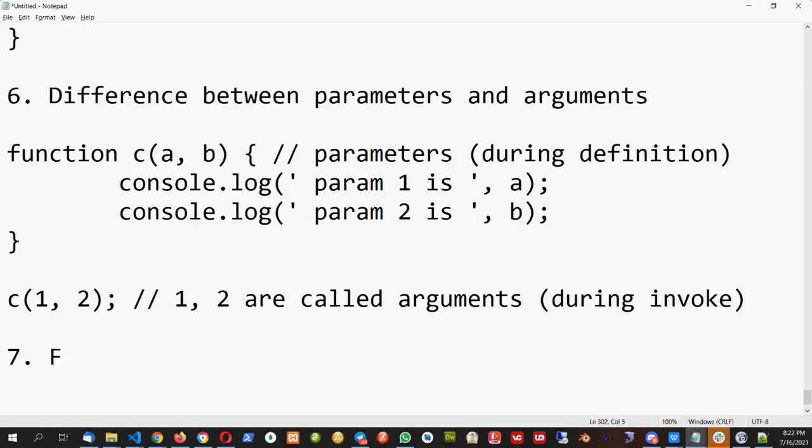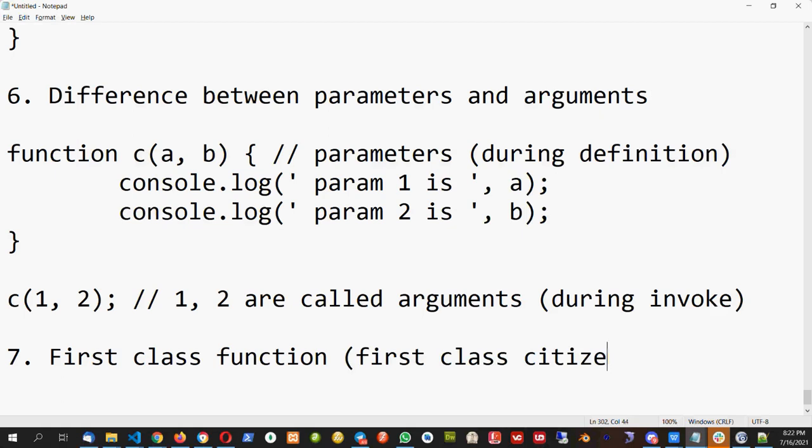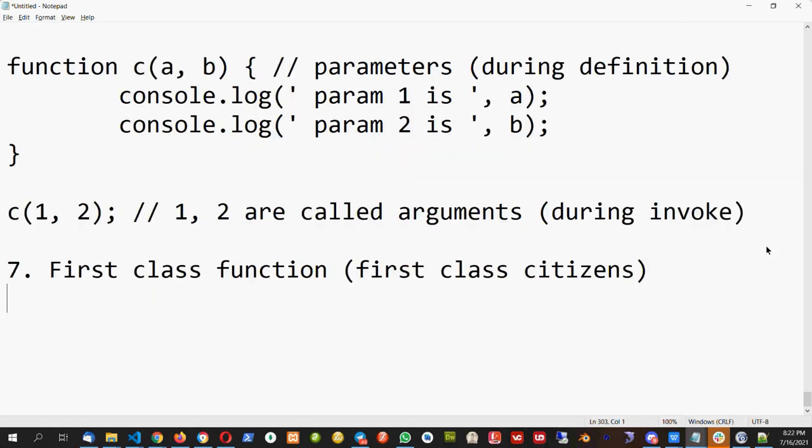Next is first class functions. In JavaScript, all the functions are first class functions. They are also called first class citizens. So why are they called first class functions, or first class citizens? The reason is that a function in JavaScript can be passed as a value.